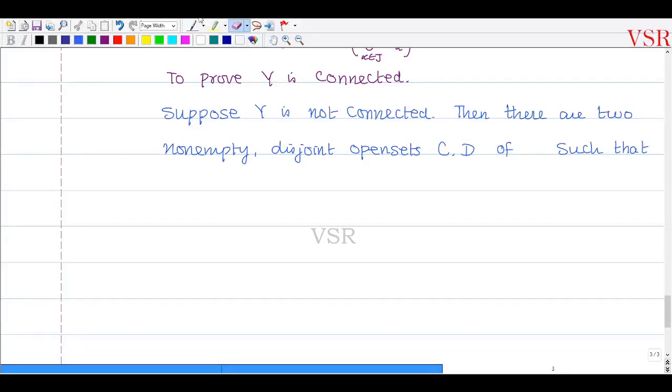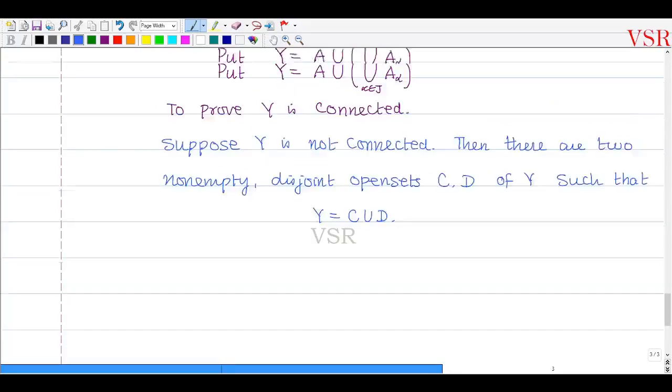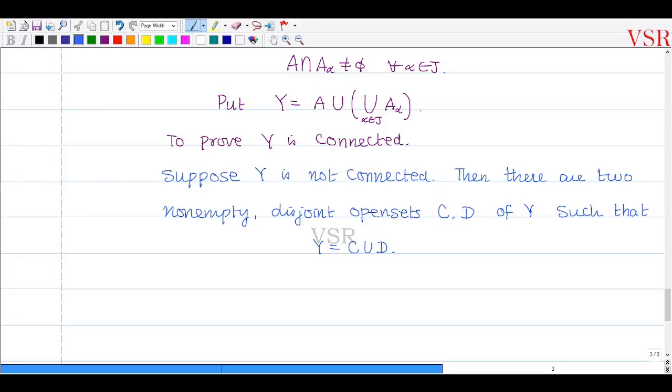Okay, so of Y such that I may write this Y which is equal to C union D. இப்படி எழுதக்கூடிய. Okay, and note that இதில இருந்து என்ன தெரியும் அப்படின்னா, since A is a subset of Y, இது தெரியும். A alphas are all subset of Y for every alpha, இதுவும் தெரியும்.